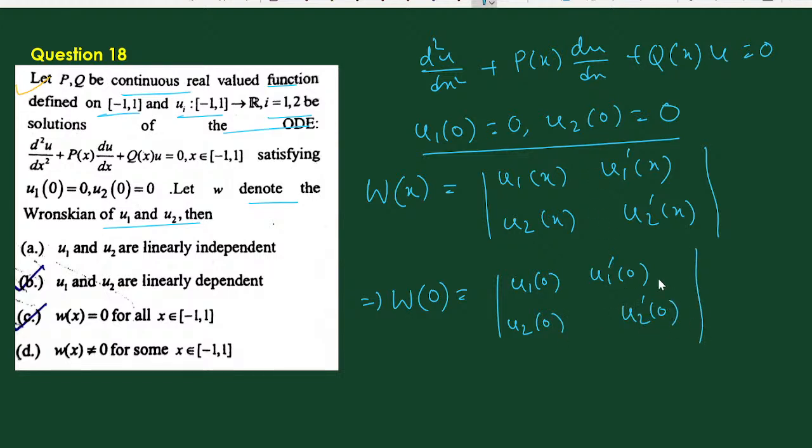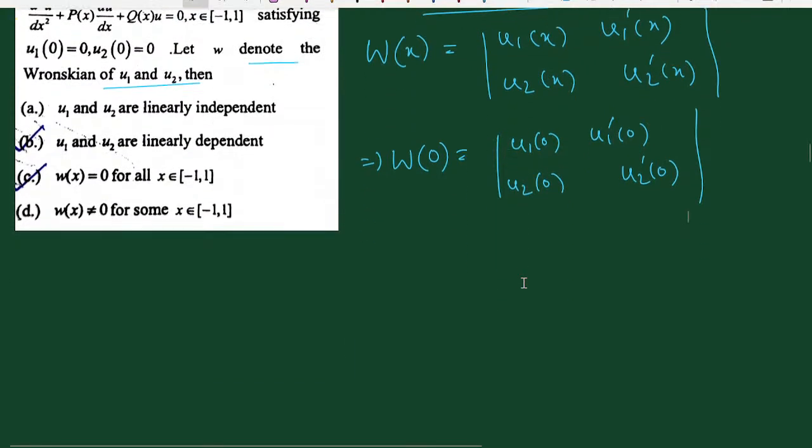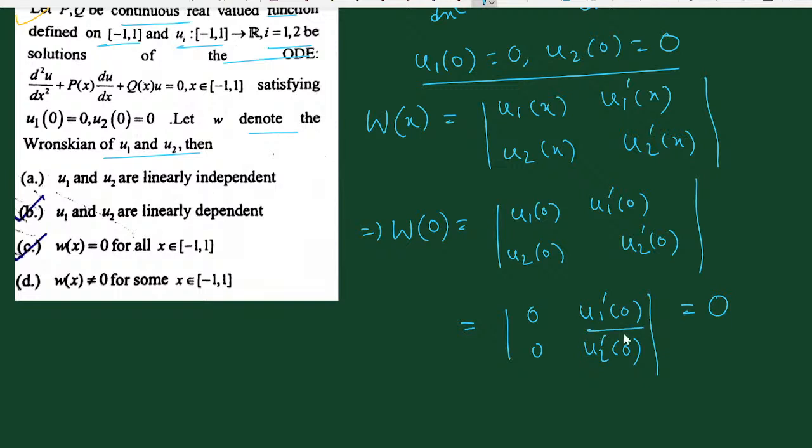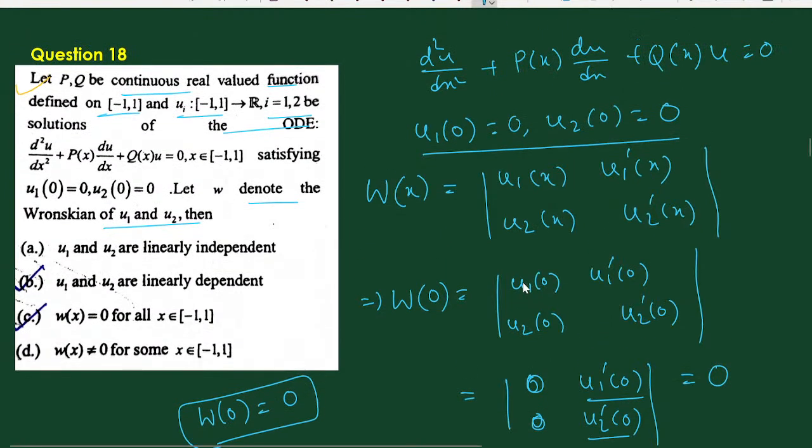But the values of u1' and u2' are not given in the question. Now if we put the values of u1 and u2, we get 0 and 0. Therefore whatever the values of u1'(0) and u2'(0), this is clearly 0. So W(0) is equal to 0.